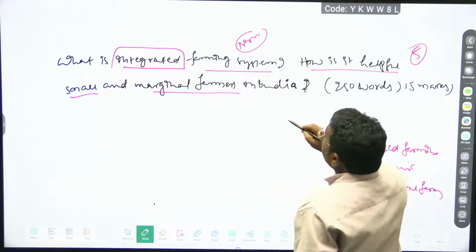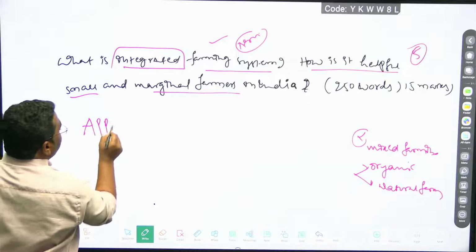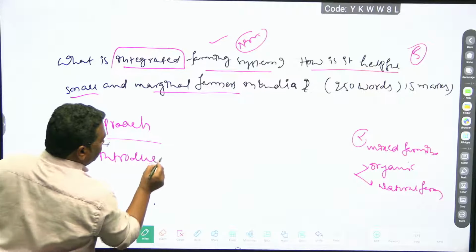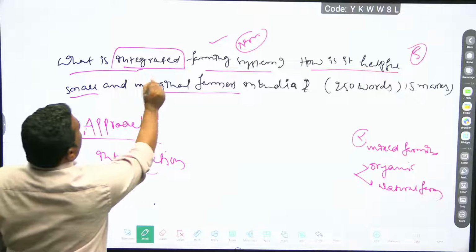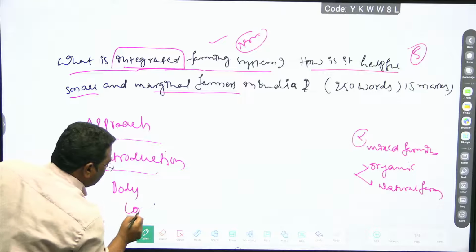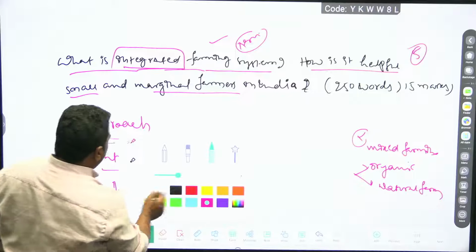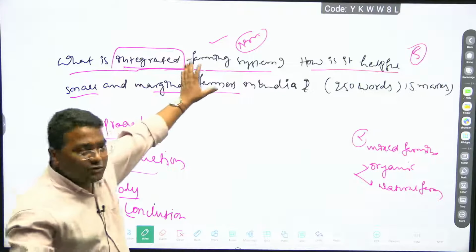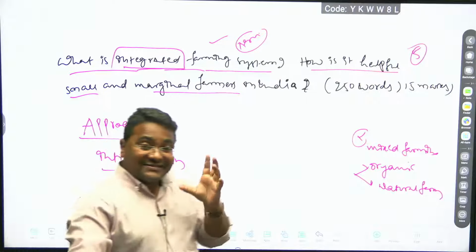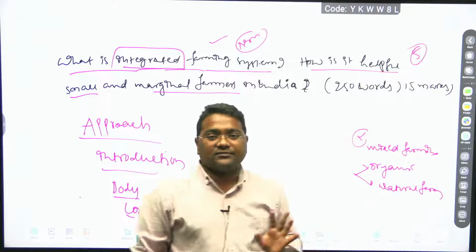First you have to address what is integrated farming. Here in approach you must write what should be our approach. In the introduction, the first demand of the question, what is an integrated farming system, you have to write. Then body, then conclusion, right? In the introduction you have to 100% define it. And how is it helpful to small and marginal farmers? So exclusively small and marginal farmers are asked here. And how many words? 250 words, 15 marks.